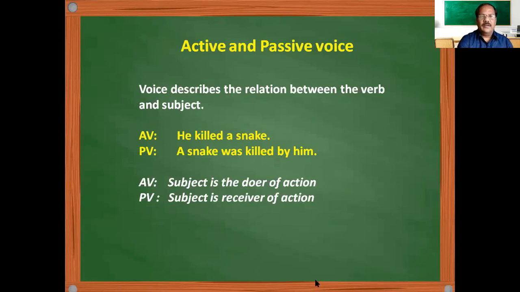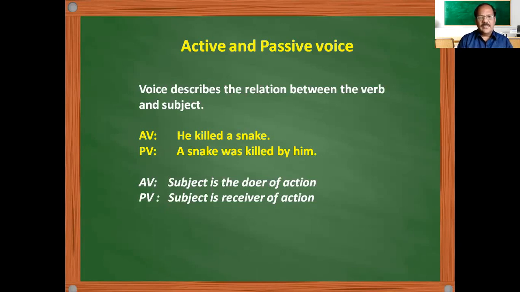If you look at it, what is a voice? A voice describes the relation between the verb and the subject, what relation it has. If the subject does something, then there should be some voice. And if something is being done to the subject, or the subject is a receiver, then there should be another voice.